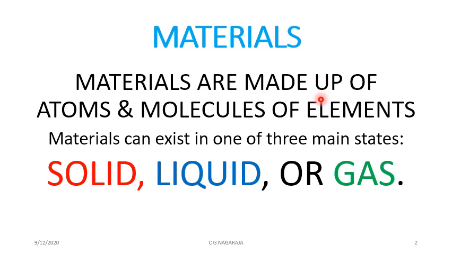Materials are made up of atoms and molecules. If materials are made up of only one type of atoms, they are called elements. And materials can exist in any of the three main states: solid, liquid or gas. Most of the solids you find around you.